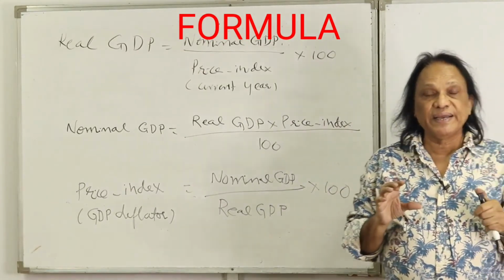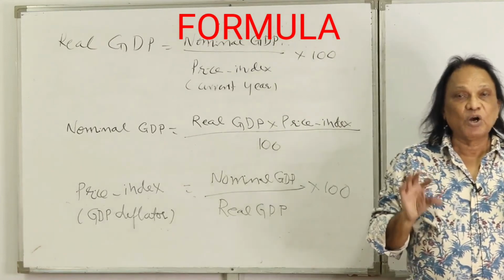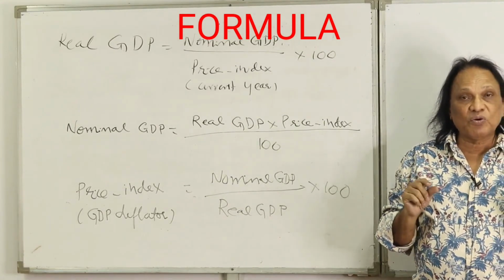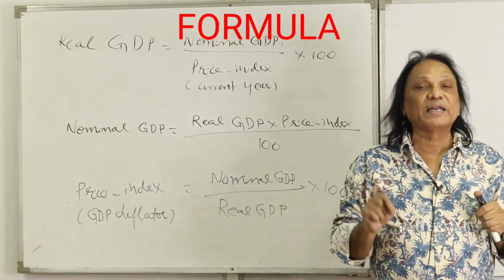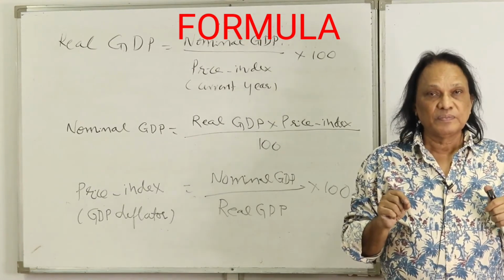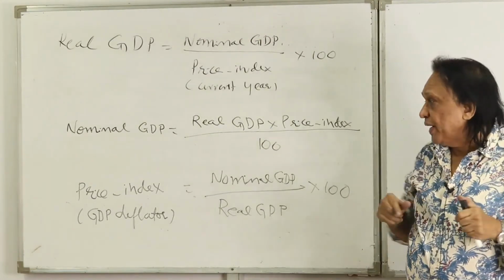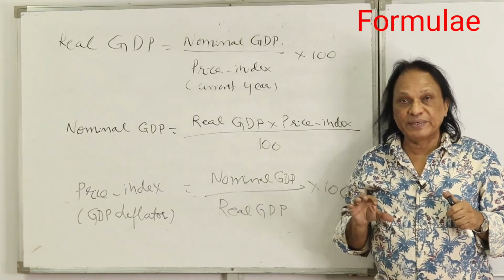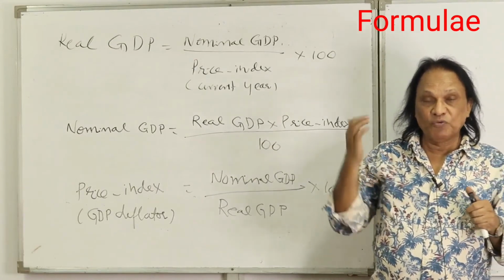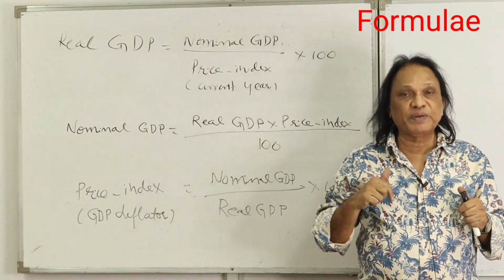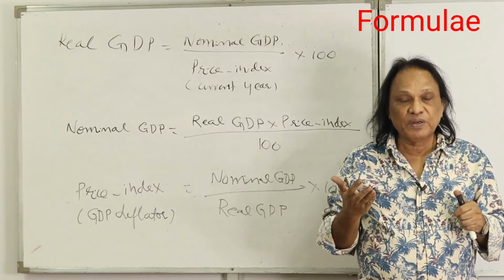What exactly is nominal GDP? Nominal GDP is also called GDP at current prices. The real GDP is also called GDP at constant prices. How do you find out nominal GDP? Very simple.